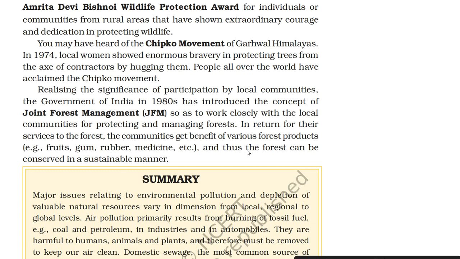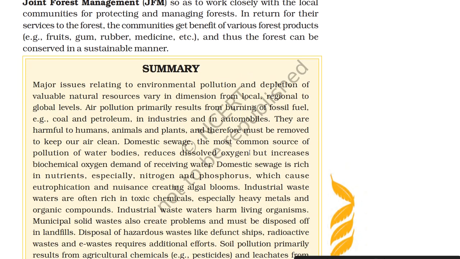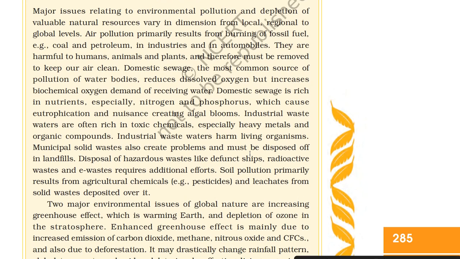Realizing the significance of participation by local communities, the Government of India in the 1980s introduced the concept of joint forest management so as to work closely with the local communities for protecting and managing forest. In return for their services to the forest, the communities get the benefit of various forest products such as fruits, gum, rubber, medicine, etc., and thus the forest can be conserved in a sustainable manner.